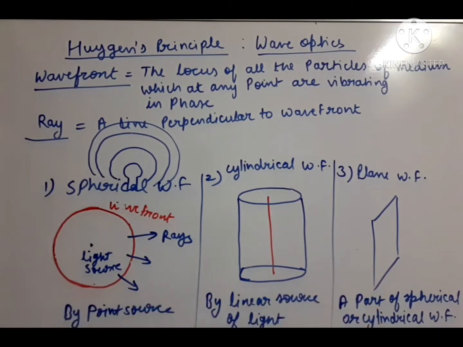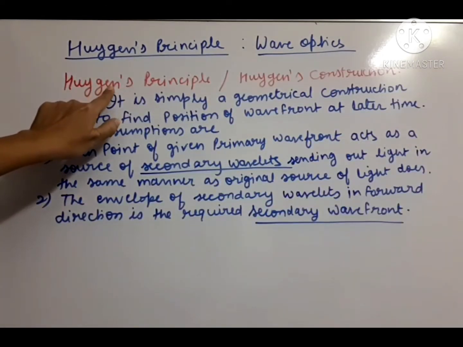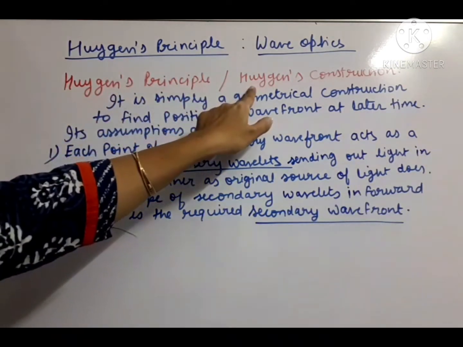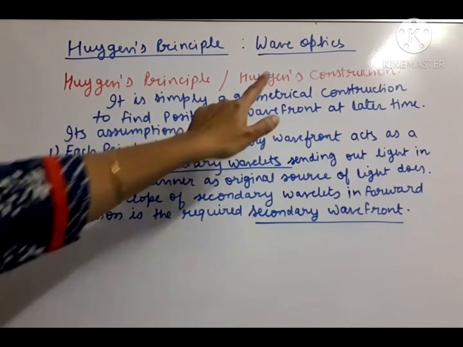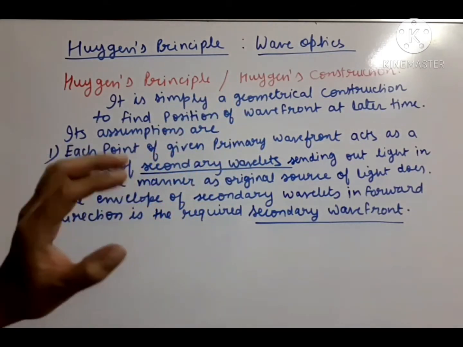Okay, so now let us proceed to the next heading. Note down all this detail. Now let us understand the actual Huygens principle. What are the two statements in the Huygens principle? Huygens principle we also call by the name Huygens construction, because actually we are going to do the construction steps here to draw the wavefront.